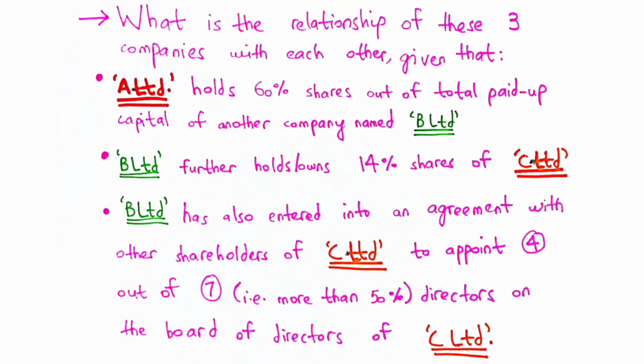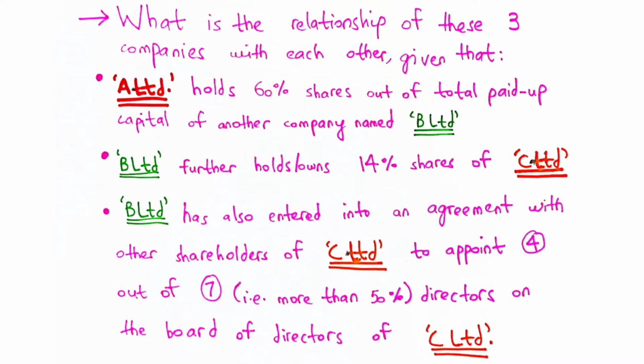That is, B Limited is a subsidiary company of A Limited, and this is because of the very first rule. If you want, you can refer back to that slide that I shared earlier at the beginning of this video, where the formal rule is stated under the Companies Act 2017. So according to the first rule, if one company holds more than 51% of the shares in another company, then that latter company is considered as a subsidiary of the first company. So in this example, we can see why A Limited is the holding company of B Limited.